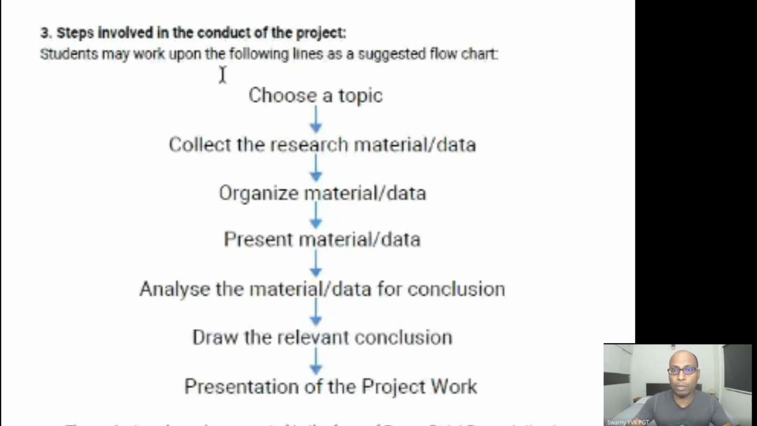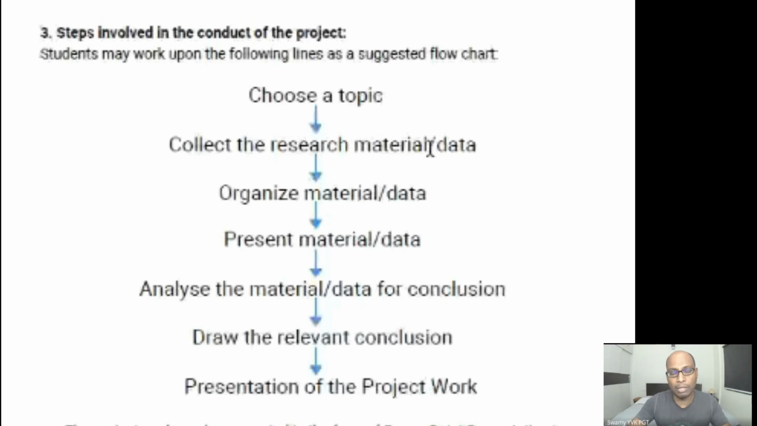Students may work upon the following lines as a suggested flowchart. So there are topics given to you. Either you can do the neighborhood survey or you can conduct a role play. So you have to first choose a topic. As an example, I have given you how the families in India, in your neighborhood, in your apartment, in your society are affected by COVID. So that is a simple topic. You can choose any other topic. We'll discuss those topics also.